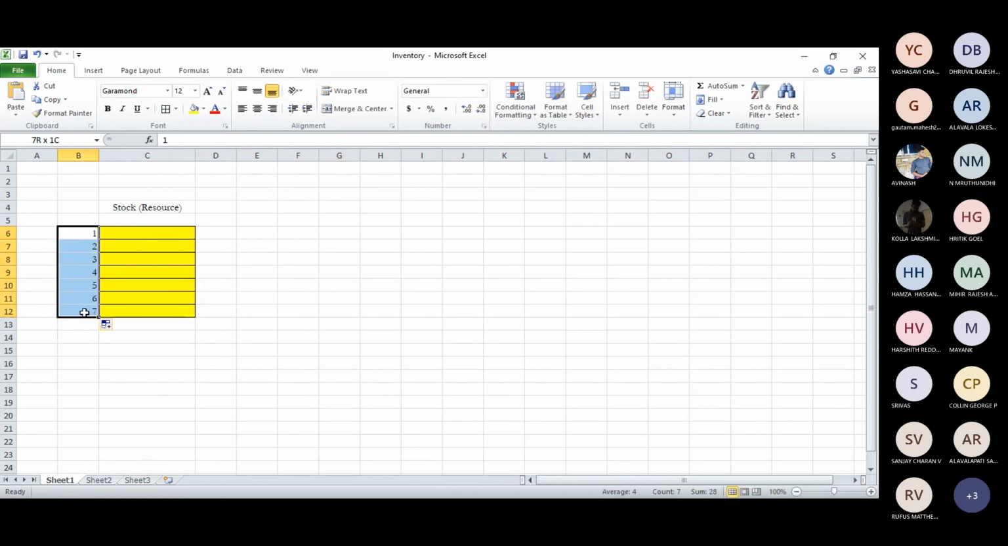Say the demand is 1 resource per day. So the demand is 1 resource per day, which means that I can sell 1 resource per day. Even though I have 7 stocks, I can sell only 1 per day. So this is the 0th day, which means the initial day, right? So the initial stage.